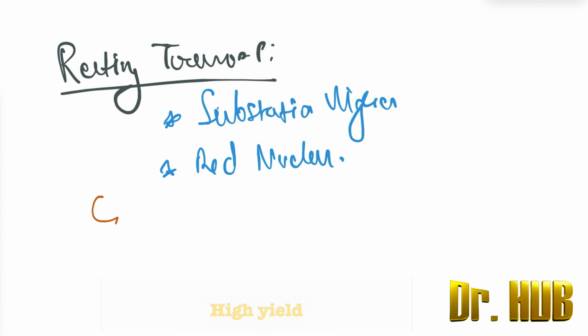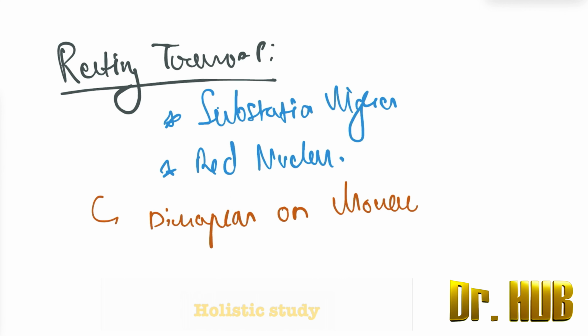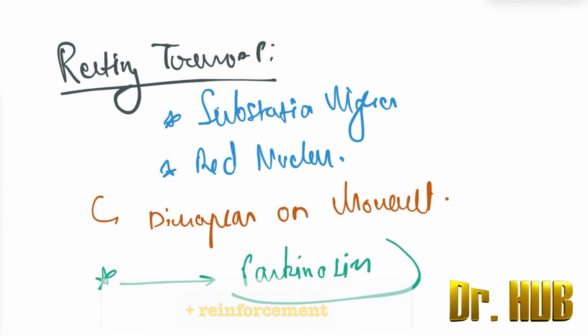The explanation here is that it disappears on movement. So what are the causes of this resting tremors? Resting tremors are seen in case of Parkinsonism. In Parkinsonism, you see something known as the resting tremor.